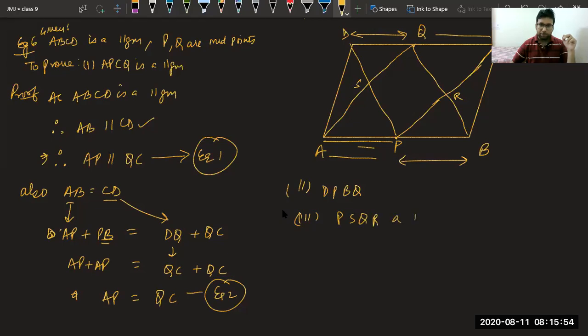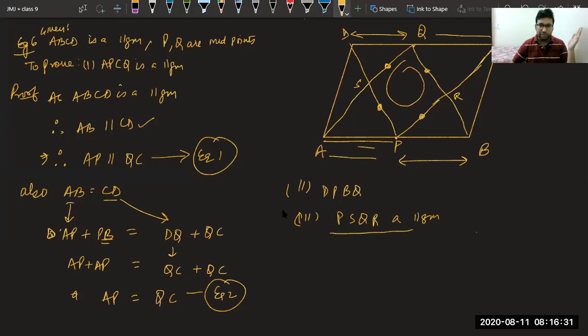PSQR a parallelogram. We have to prove the smaller one a parallelogram, which is very easy. Now, as you have seen in the first part, AQCP is a parallelogram. That means this line is parallel to this line. Similarly, in the second part, we have seen DPBQ is a parallelogram. Therefore, this line is parallel to this line. So in the third part, we can say as two pairs of opposite sides are parallel, therefore PSQR is also a parallelogram.